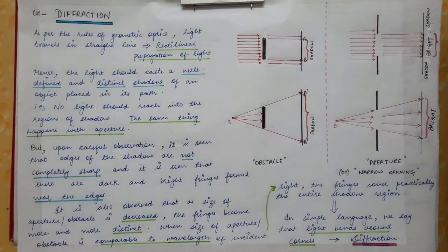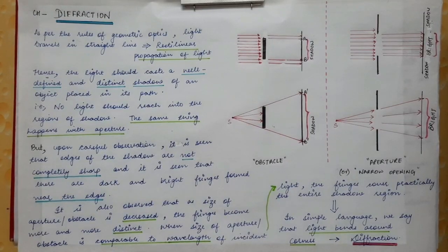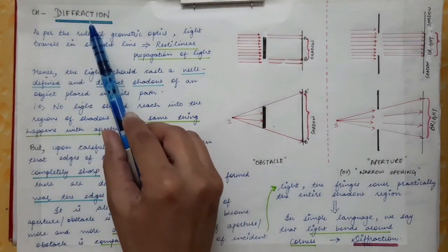In this chapter, we are going to discuss the diffraction of light. Now, in the previous unit, we had covered the interference of light. So, what is interference? It is nothing but the superposition of two or more waves. So, now we will see what is diffraction of light.